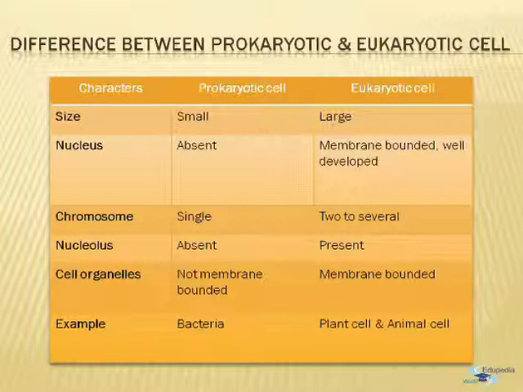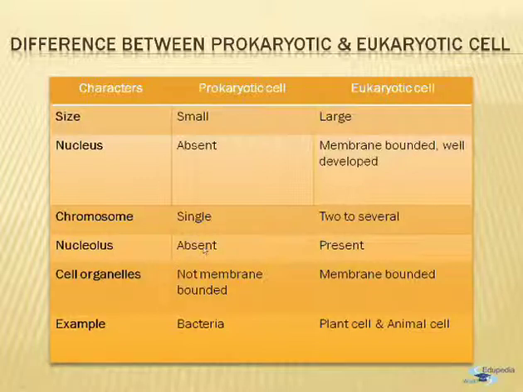On the contrary, it has a region which is known as the nucleoid. Whereas in the eukaryotic cell, the membrane-bounded, well-developed nucleus is formed. If we talk about the chromosomes, the prokaryotic cell have a single circular chromosome, whereas in the case of eukaryotic, 2 to several chromosomes are found. Example, when I talk about a human cell, we have 46 chromosomes in a particular cell.